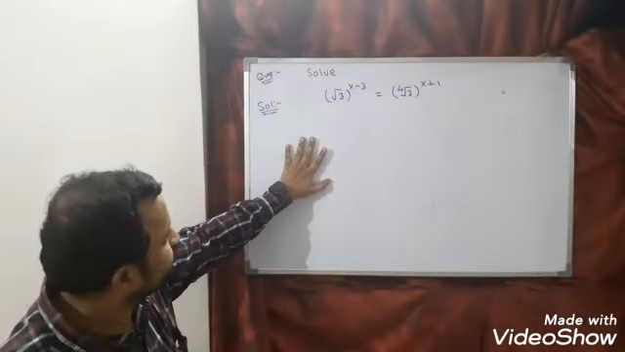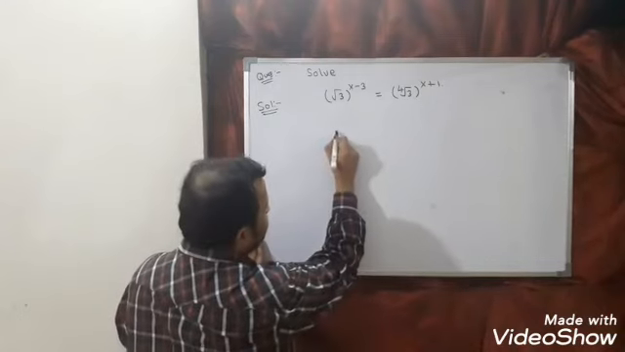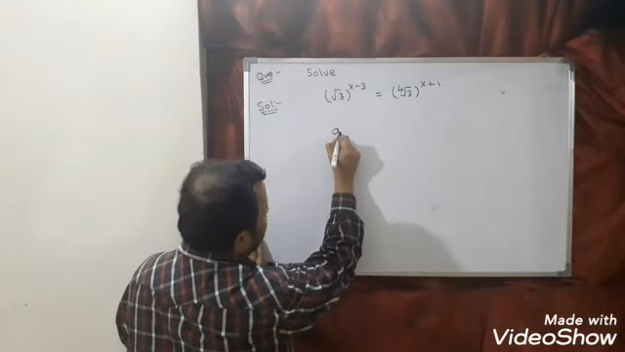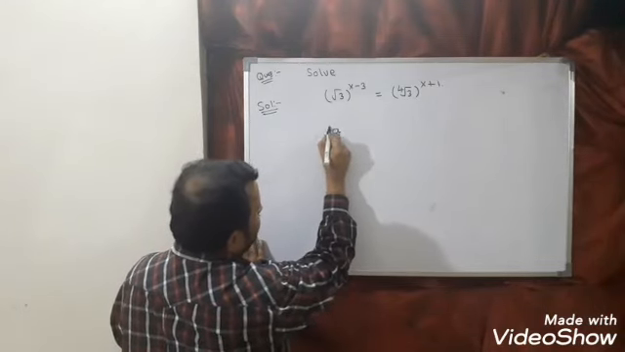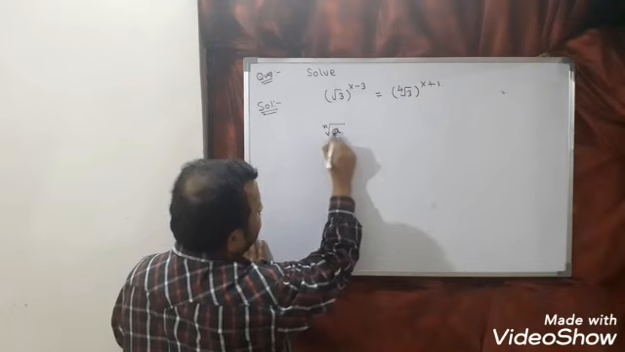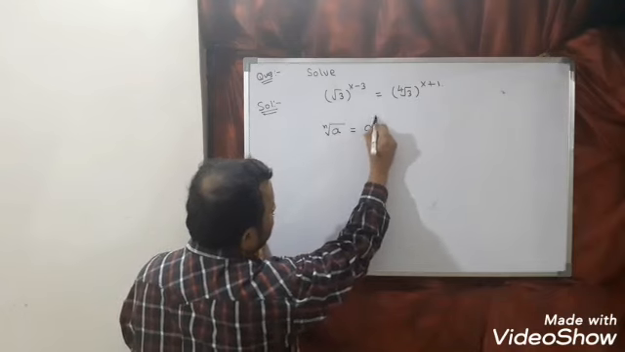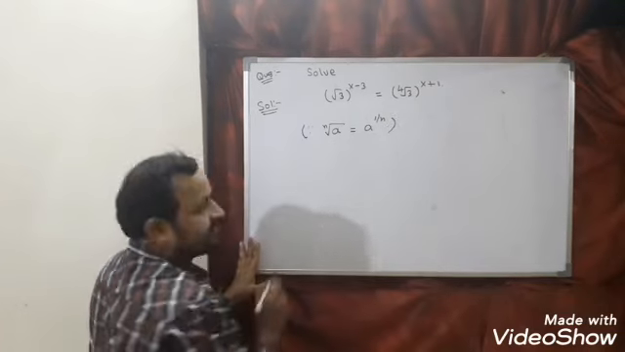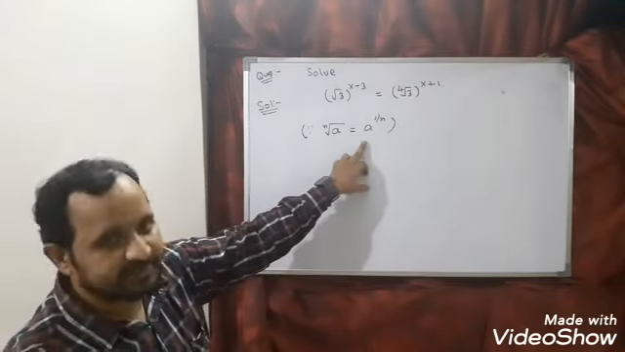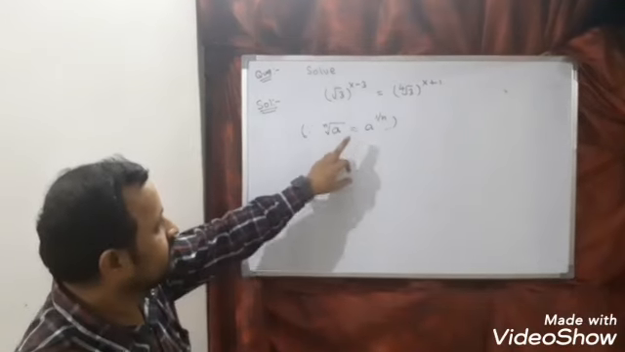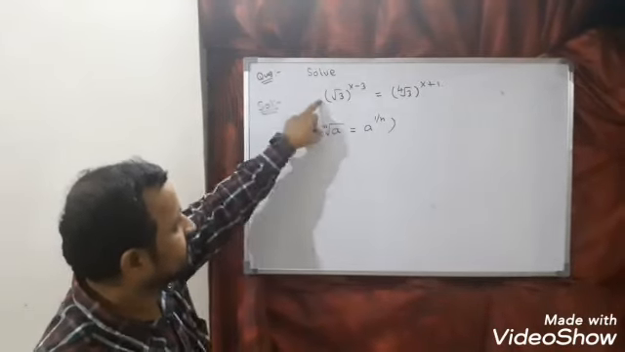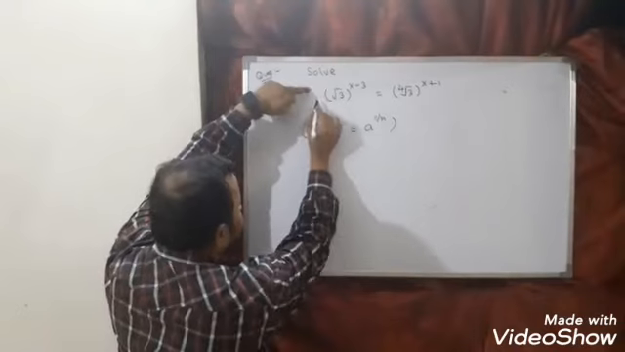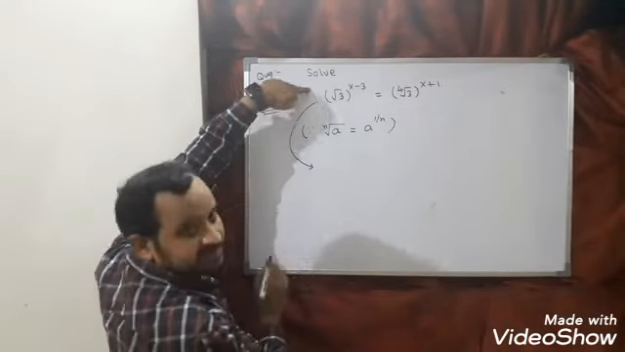Now see here. There is one result: the nth root of a is equal to a power 1 by n. It is one of the laws of indices. The nth root of a we can write as a power 1 by n. So I am making use of this law. So this we can write as what? Tell me. This we can write as what?